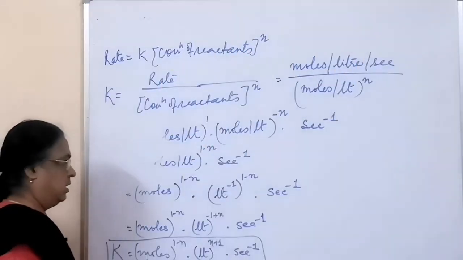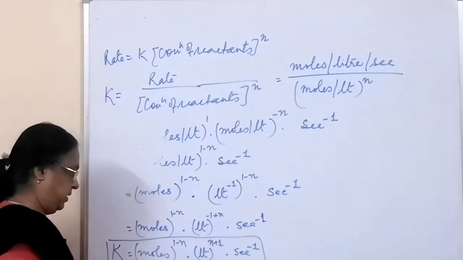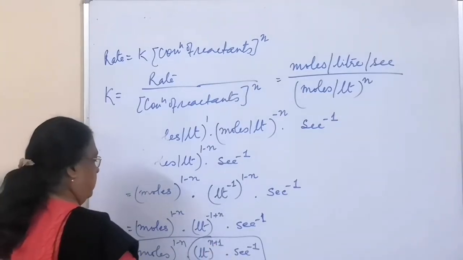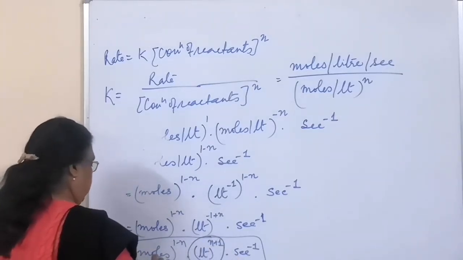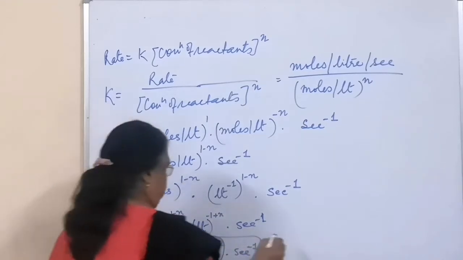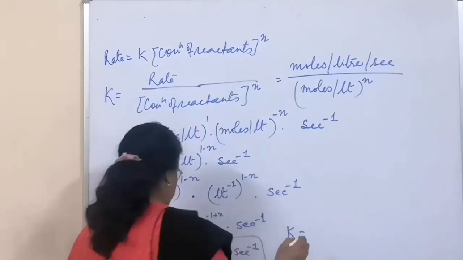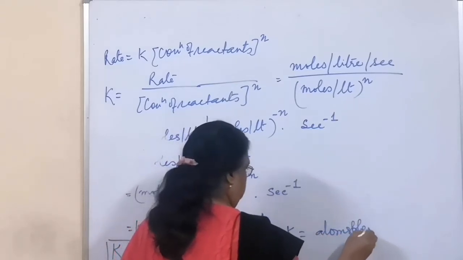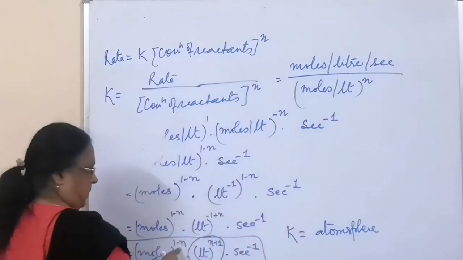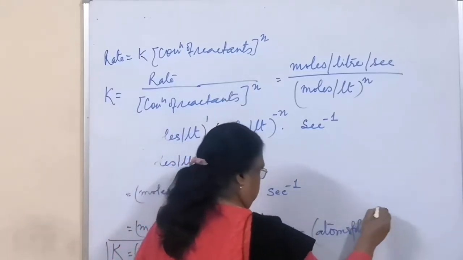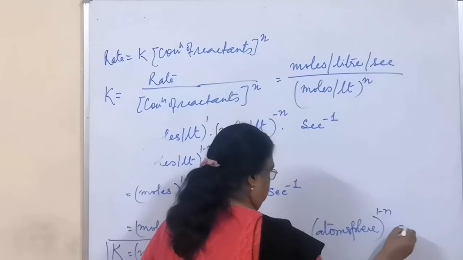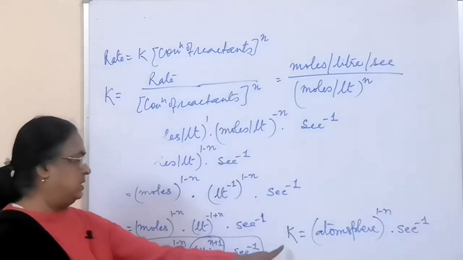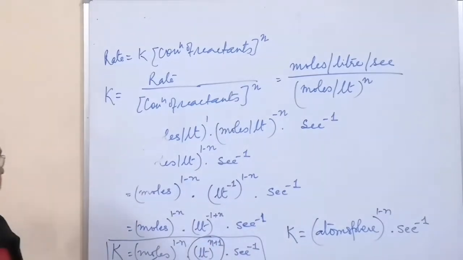This is when the reactants are in solution. When it is in the gaseous form, we will not have moles; instead of moles, it will be atmosphere. So for gases, it will be atmosphere raised to the power 1 minus n into second raised to the power minus 1. This is for the gaseous reactant.